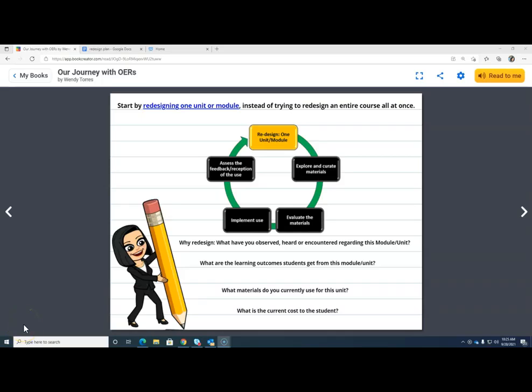So once we got our faculty to understand what OERs are, we had them thinking about how they want to redesign their course. So I challenged them. I said, instead of redesigning one entire course, let's start off with one unit or one module, instead of trying to redesign the entire course at once. And I had them think about why they want to actually redesign that particular unit, and then they were supposed to fill out a redesign plan so that we could help them as they start looking for OERs.